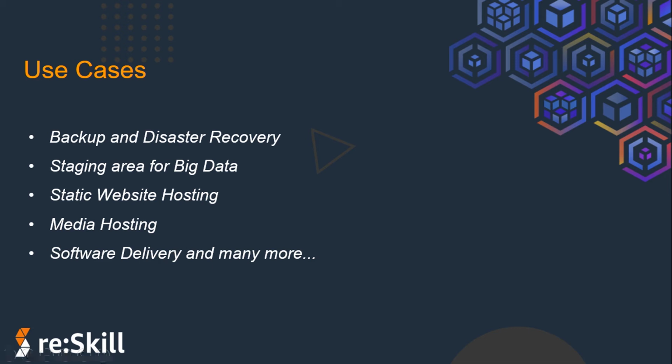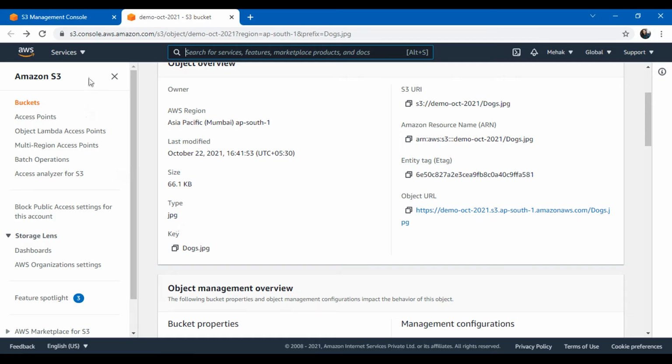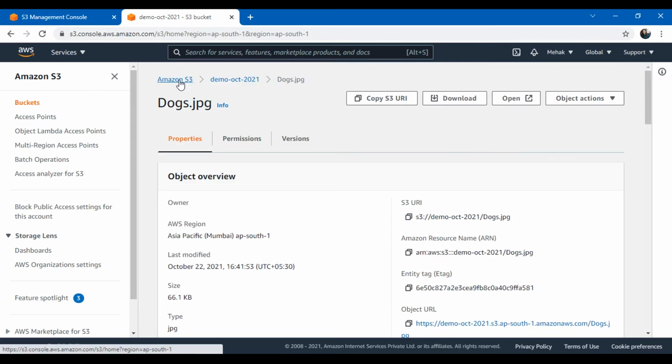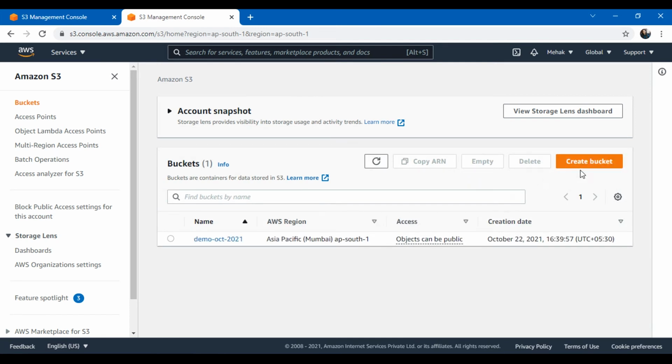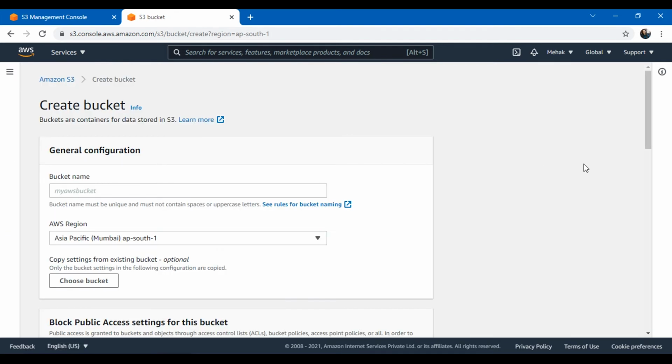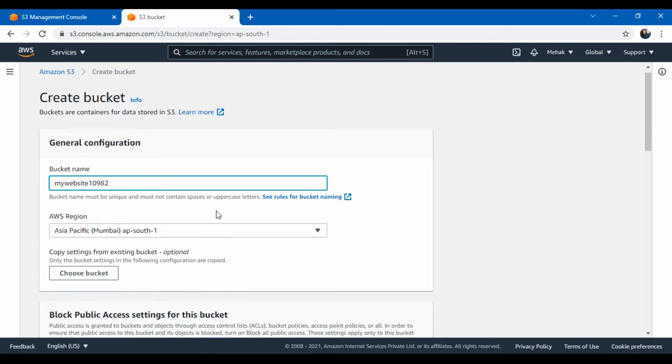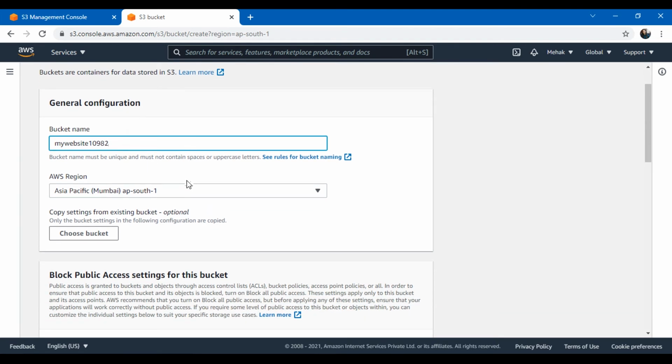So now we will see how we host a static website on S3. I'll go back to the AWS console and go back to S3. We will create a new bucket which we will be using to host the static website. So click on create bucket. Let's say I name it my website 10982, just some random number I'm giving to make sure it is available.